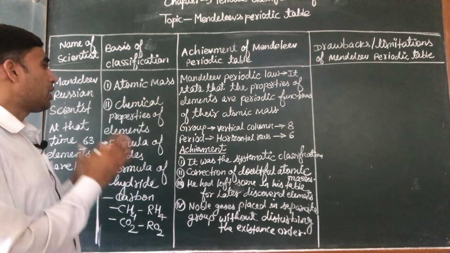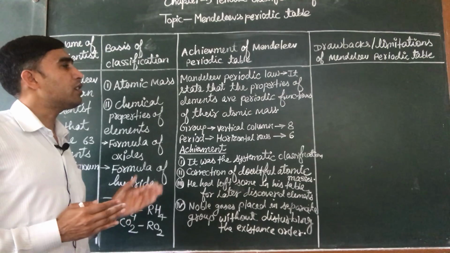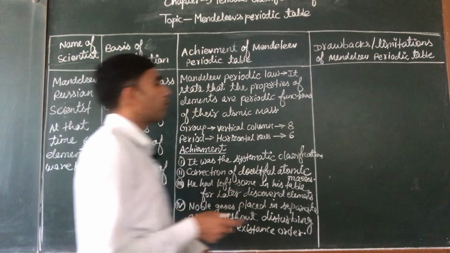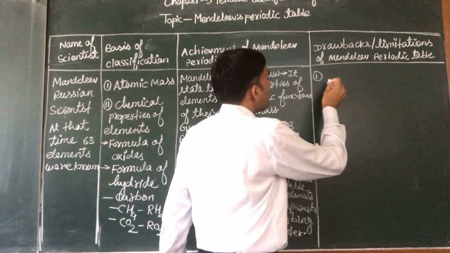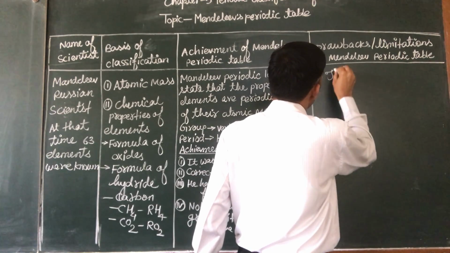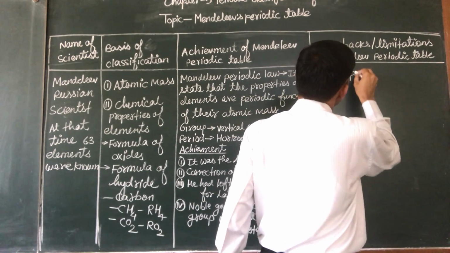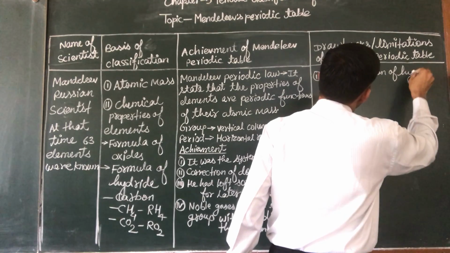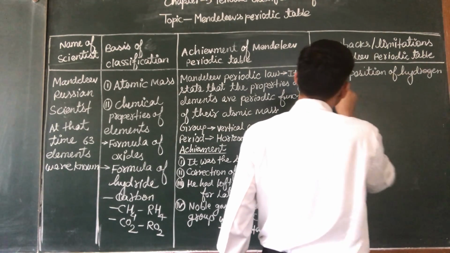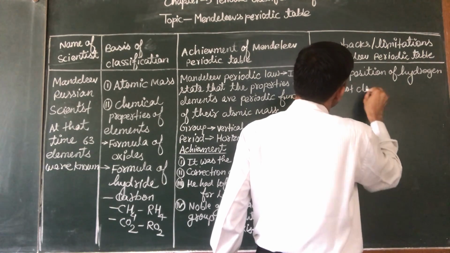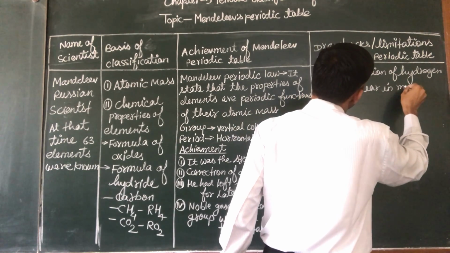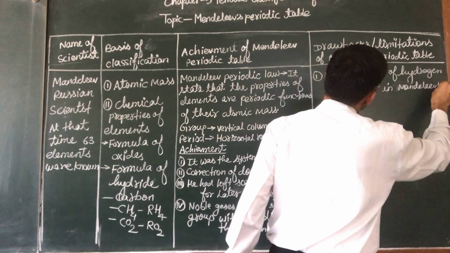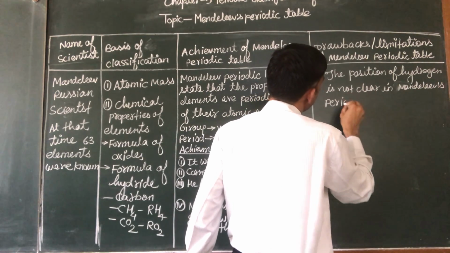But in spite of that, some limitations are seen. If we see the Mendeleev periodic table, there are some limitations which are as follows. Number one, the position of hydrogen is not clear in the Mendeleev periodic table.